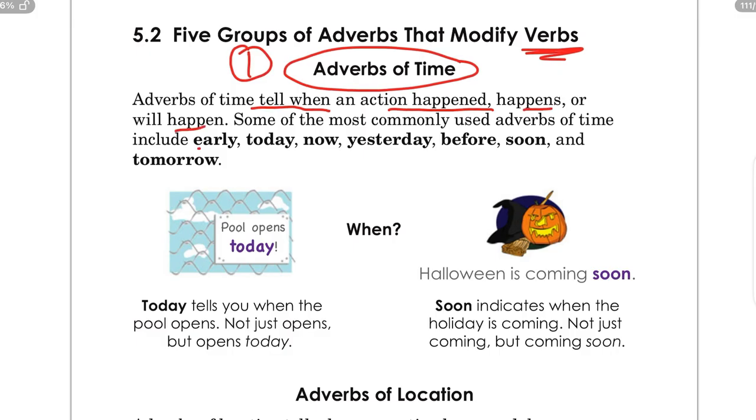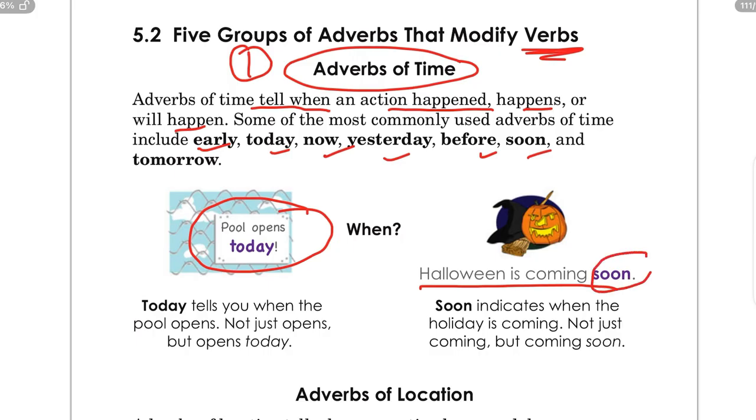For example, early, today, now, yesterday, before, soon, tomorrow. These all are examples of adverbs of time. For example, pool opens today. When? The answer you will get is today. So this is an example of adverb of time. Halloween is coming soon. When? Coming soon. So soon is an example of adverb of time. Today tells you when the pool opens, not just opens but opens today. Soon indicates when the holiday is coming, not just coming but coming soon.